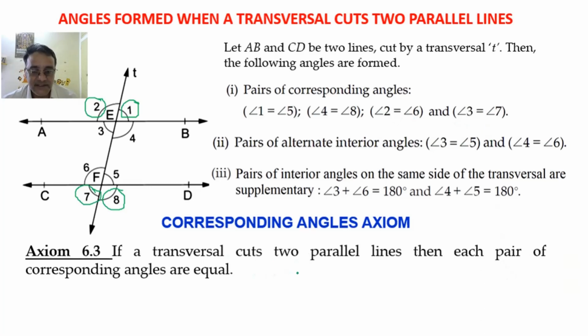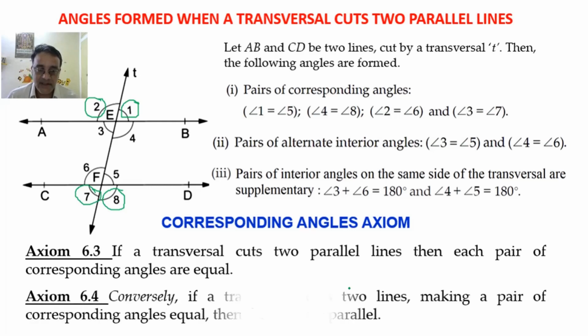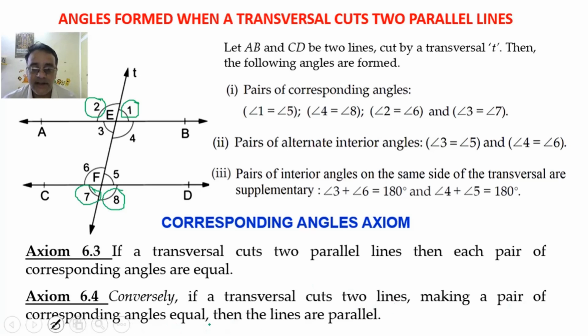So if a transversal cuts two parallel lines, then each pair of corresponding angles is equal. And there is one more part, the converse of this axiom 6.3, अगर corresponding angles equal होंगे तो lines parallel होंगे. Conversely, if a transversal cuts two lines making a pair of corresponding angles equal, then the lines are parallel.